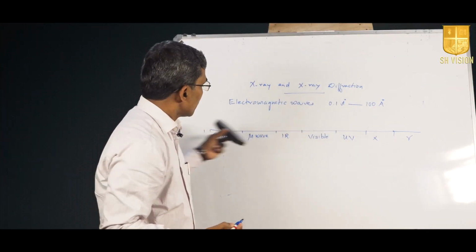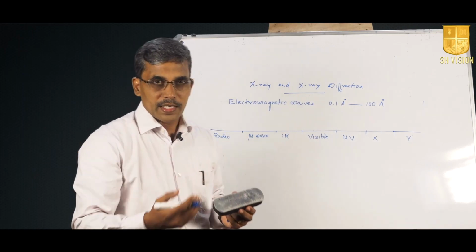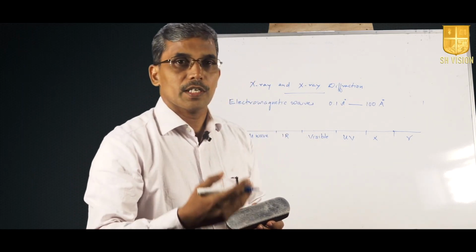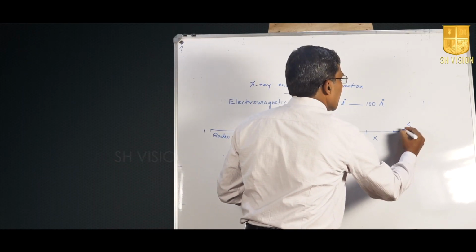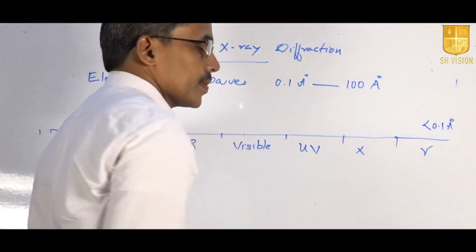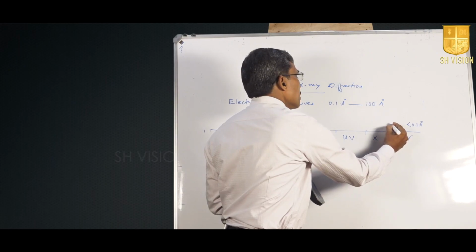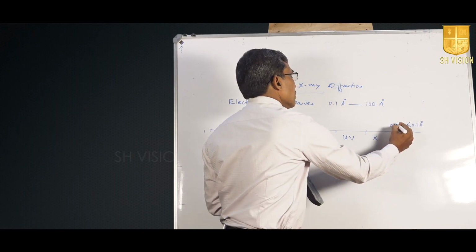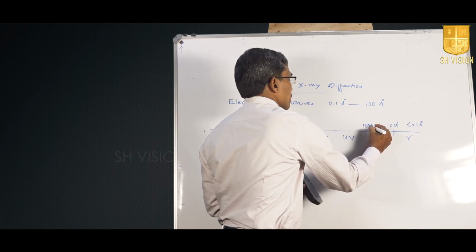This electromagnetic spectrum is sometimes marked in terms of wavelength, frequency or energy. For example, the wavelength of gamma is less than 0.1 angstrom, and for X-ray the range is from 0.1 angstrom to approximately 100 angstrom.